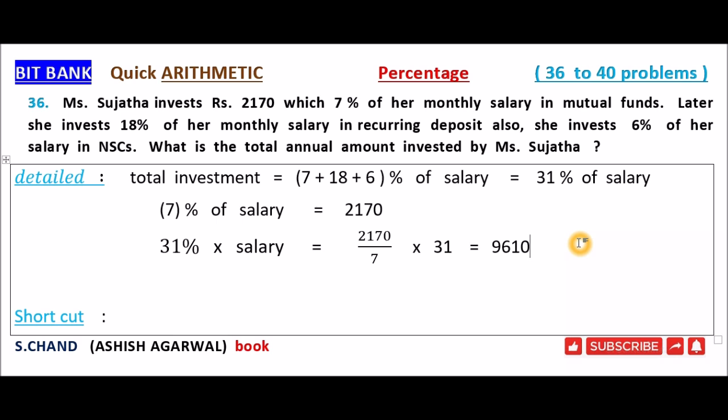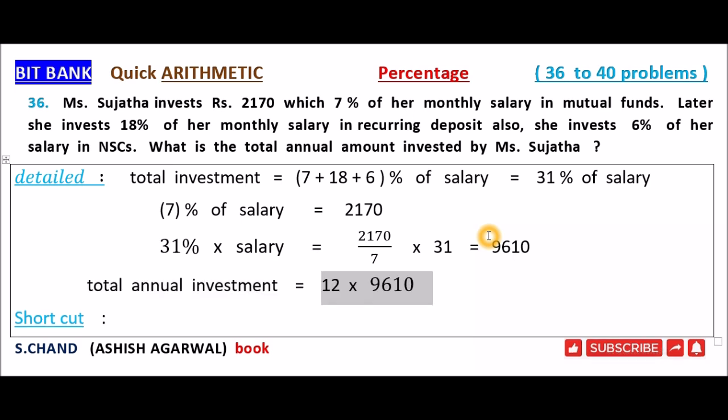This is the total investment per month. Now we have to find the total annual investment amount, that is 12 months. So 12 into 9,610 is equal to rupees 1,15,320.